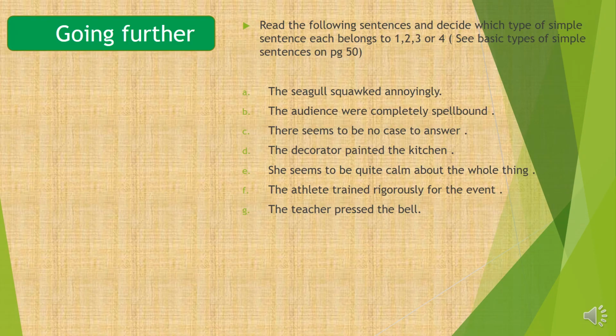Going further. In going further, children, you have to read the following sentences and decide which type of simple sentence each belongs to: 1, 2, 3 or 4. See basic types of simple sentences on page number 50. So we have already discussed the types of simple sentences. By observing these, children, you have to say what type of simple sentence each is.